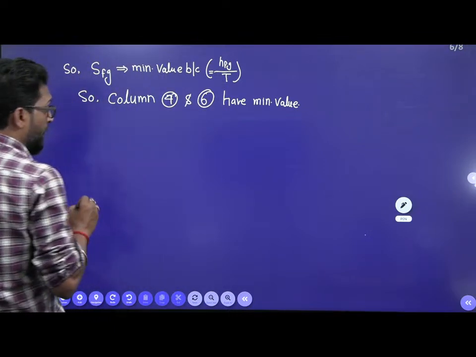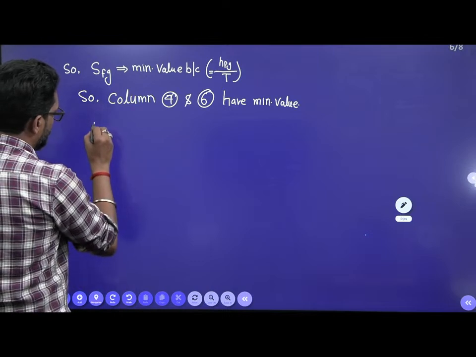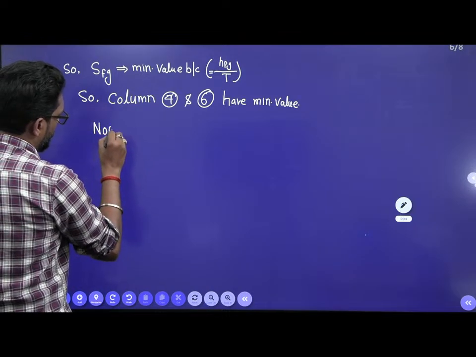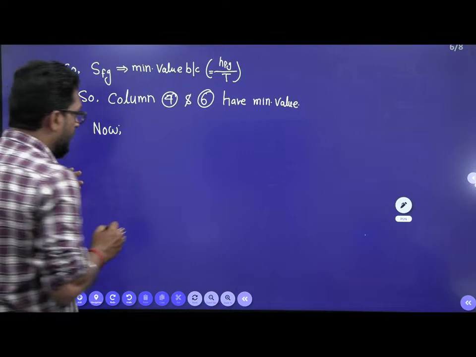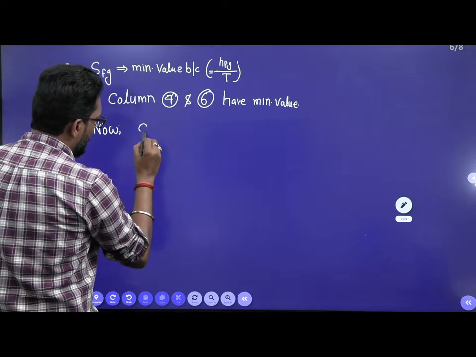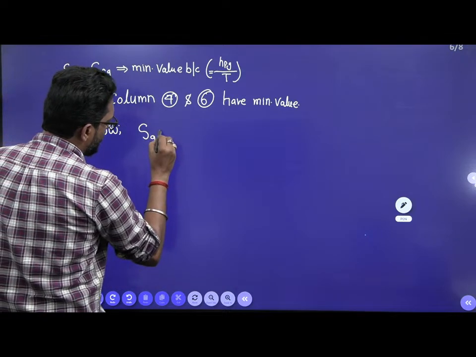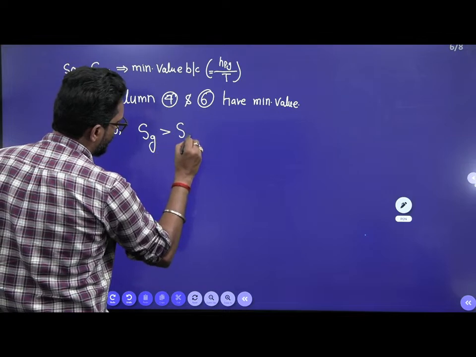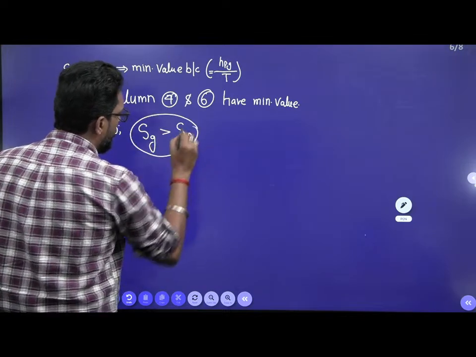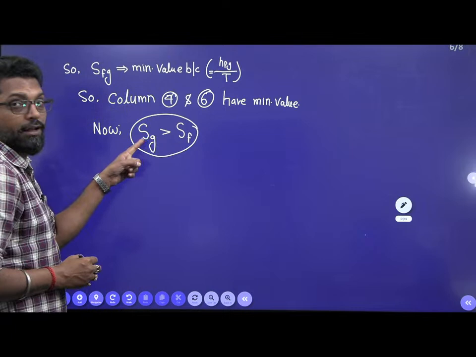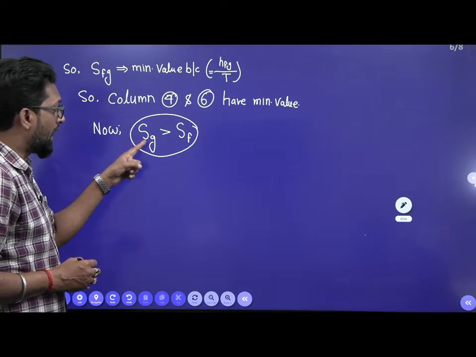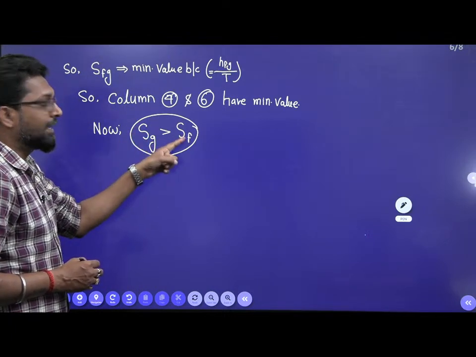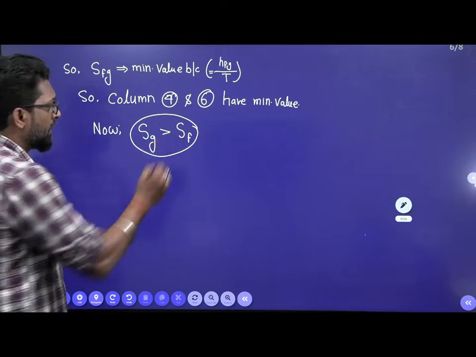Now, which one is higher? Sg is always higher than Sf, yes or not? See the TS diagram. The specific entropy of a saturated gas is higher than the specific entropy of a saturated liquid.